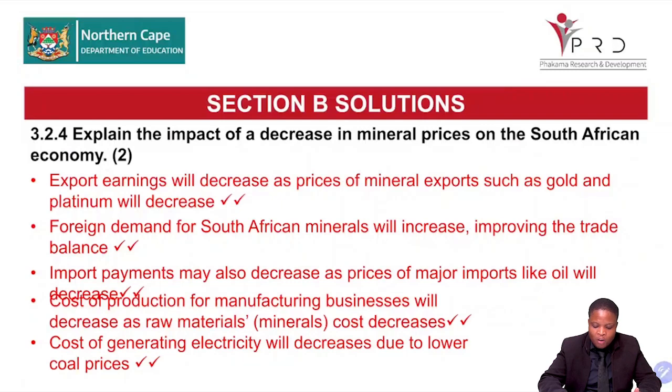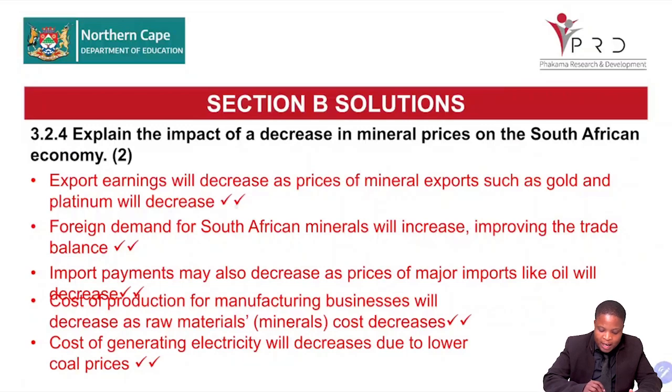So if the price of a mineral like gold decreases, what will happen to the economy? It means we are going to sell it at a cheaper price, and then less money is coming to us. Point number 1, export earnings will decrease as the price of mineral exports such as gold and platinum will decrease. Foreign demand for South African minerals will increase, improving the trade balance.